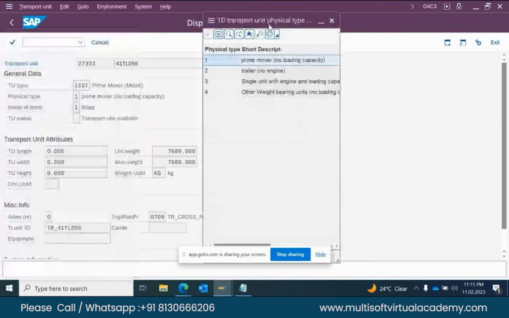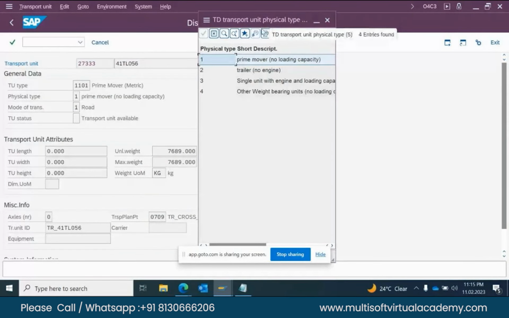Here that transport unit, whether it is a prime mover or trailer, single unit, here we can divide it. Many transport units are there. Prime mover means the engine. And trailer means that is not the engine, like a tractor with only one trolley behind it. Where we load the product, you can say it's a trailer.